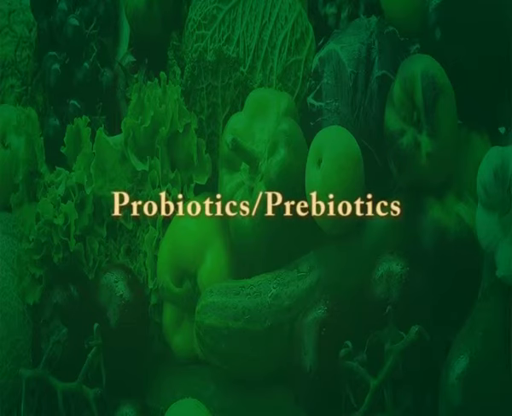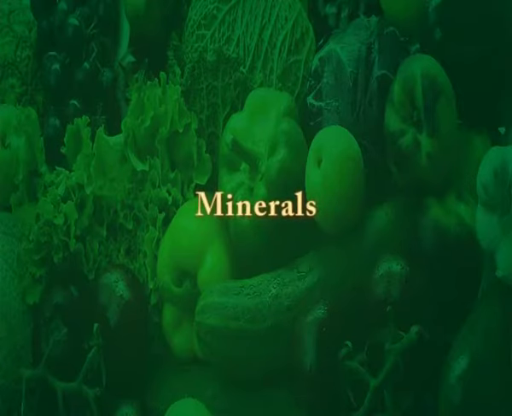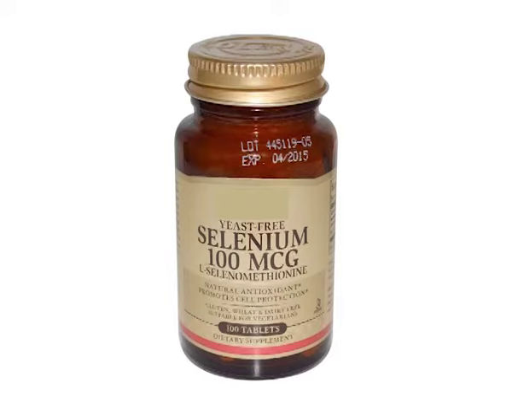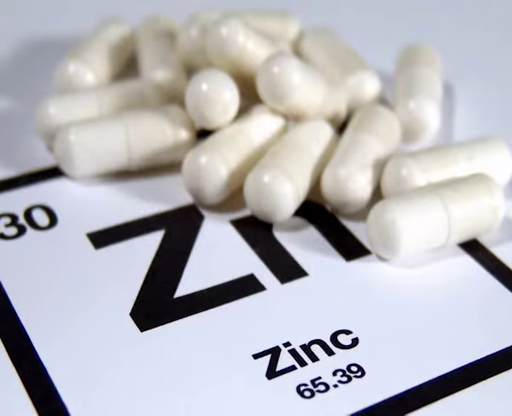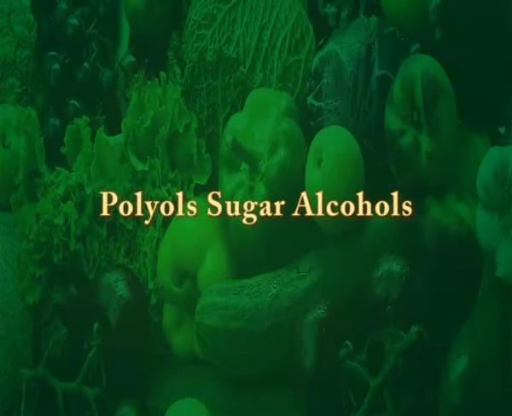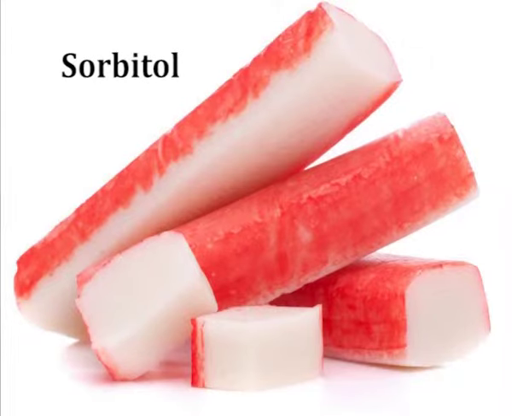Next category is probiotics and prebiotics. Example is lactobacilli, bifidobacteria. They are used in dairy and non-dairy applications and may improve gastrointestinal health and systemic immunity. Next category is minerals. Example is calcium, selenium, zinc. They are important constituents of a balanced diet. Next includes polyols, sugar alcohols, example xylitol, sorbitol. They may reduce risk of dental caries or cavities.